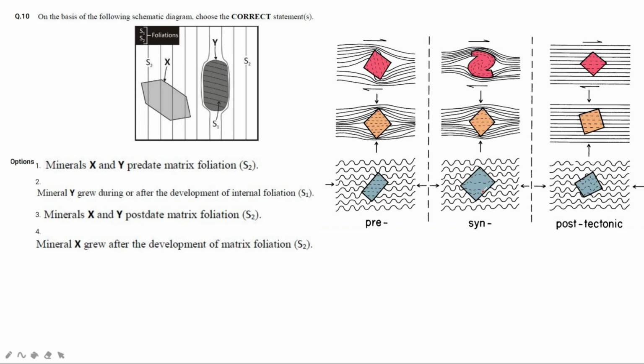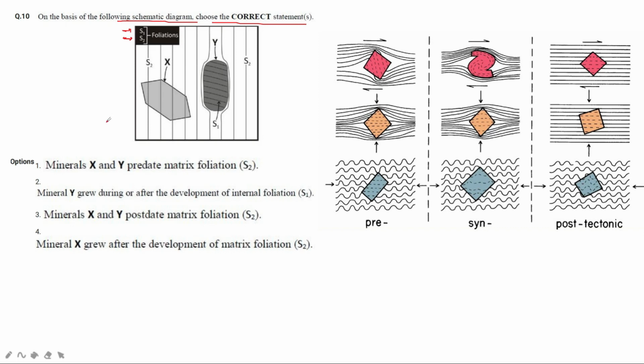Okay. The last question is, on the basis of the following schematic diagrams, choose the correct statement. You can see this diagram. Here you can see S1 and S2 foliations. S1 foliation is the first foliation, formed due to a particular deformation. These foliations formed during metamorphism, due to the deformation taking place during metamorphism. So S1 foliation is the first phase of deformation, right? And S2 foliations form in the second phase of deformation.